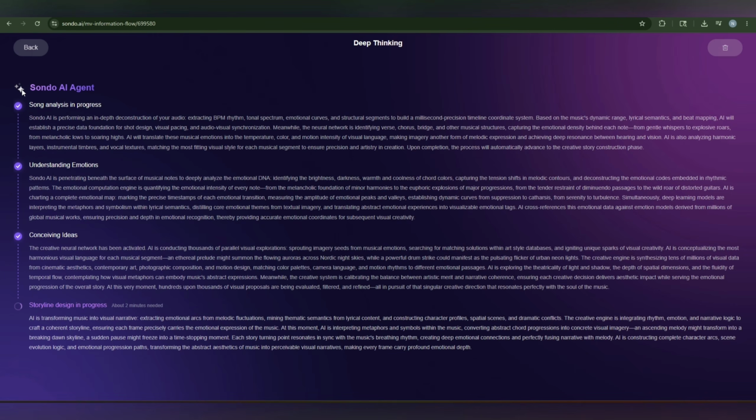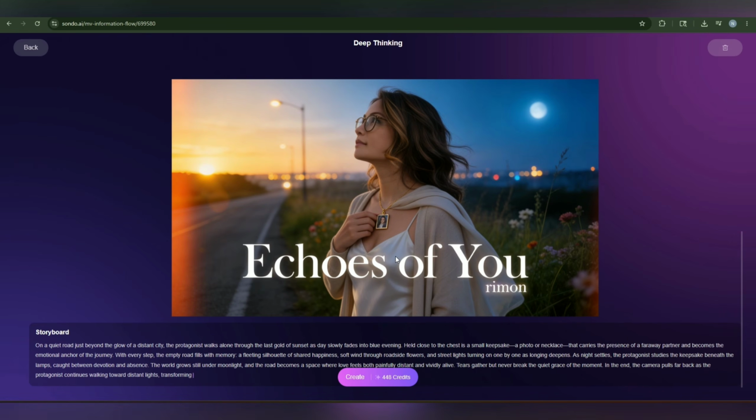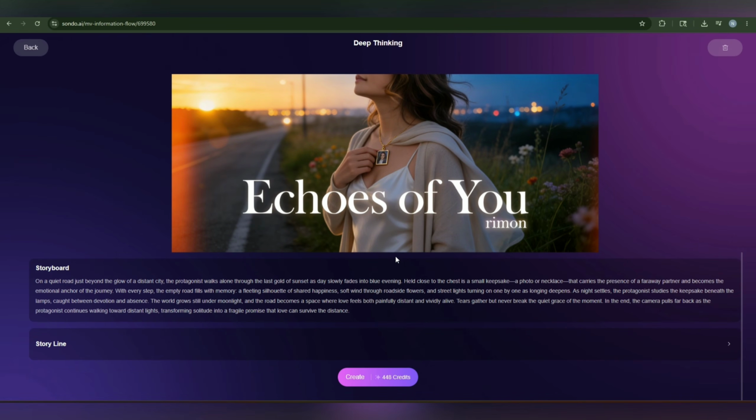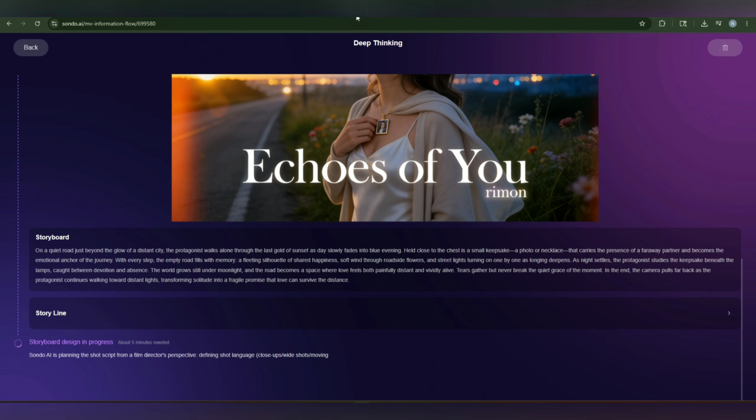There's deep thinking with the Sondo AI agent. Now you can check. First, it will analyze the song, understanding the emotion, as we have shared the song. There is conceiving the idea and storyline in progress. And after that, the artwork will be shown. After all the process, there is also how it looks with the theme we are going to create. And now we are going to go for the final product and final step. That is design in progress. Within 5 minutes, the output will be on screen.